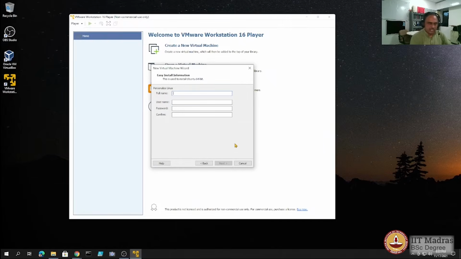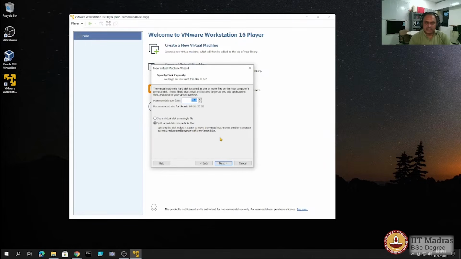of course it is asking for the first user, so let us do that. So we provide the credentials which we need to remember, because that will be the first user for the operating system, and it is asking how big the virtual disk is to be, and we say 20 GB, that's fine, so we will have it that way. And the disk can be multiple files, it's a bit easier to move it around. Okay, so we will just leave it with the default option.